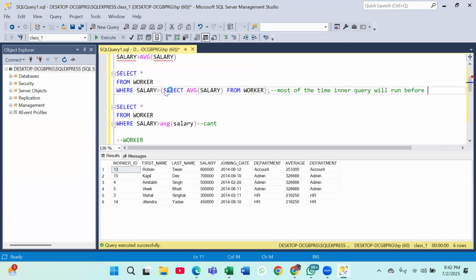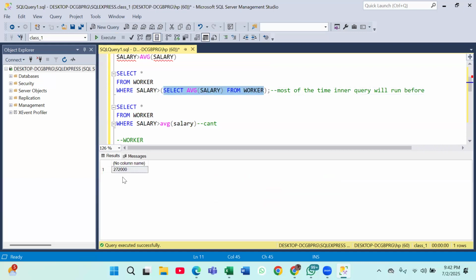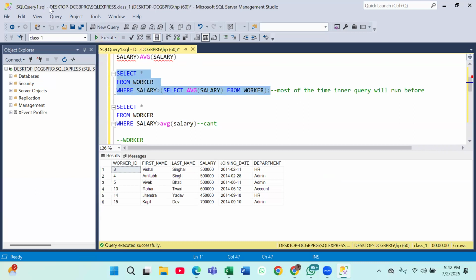Inner query is this query. So this query will run before, this will give you a result, then your outer query will run. Clear with you, everyone? Do you have any confusion in the first question? No? Okay.